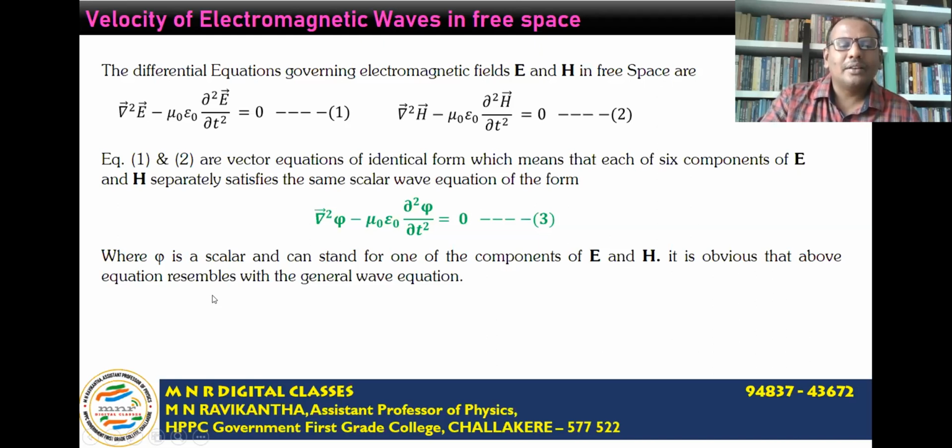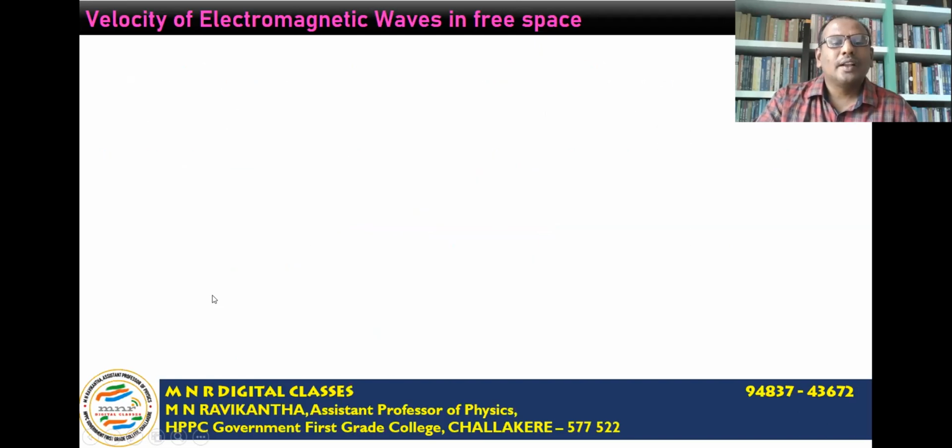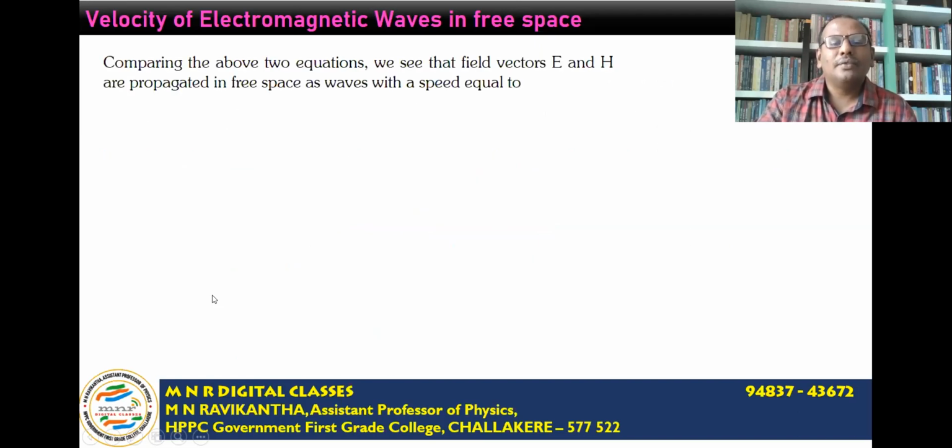This equation resembles the general wave equation del square phi minus 1 by v square del square phi by del t square is equal to 0, where v is the velocity of the wave. Comparing the above two equations, we see that the field vectors E and H are propagated in free space as waves with a speed v equal to 1 divided by root of mu naught epsilon naught. This is in free space.